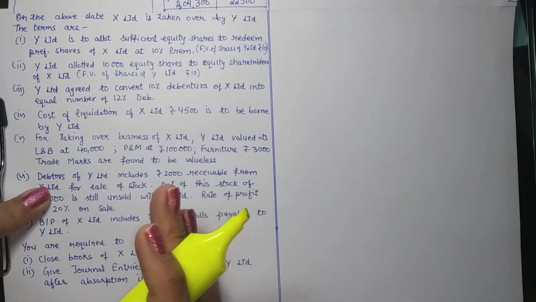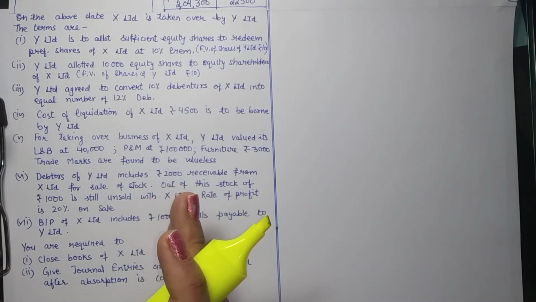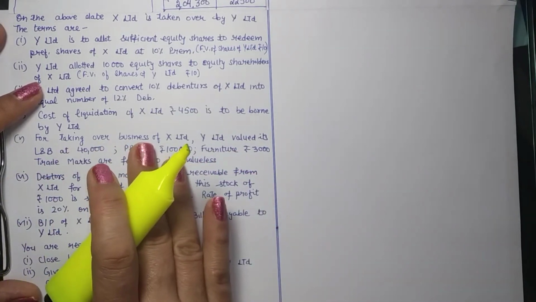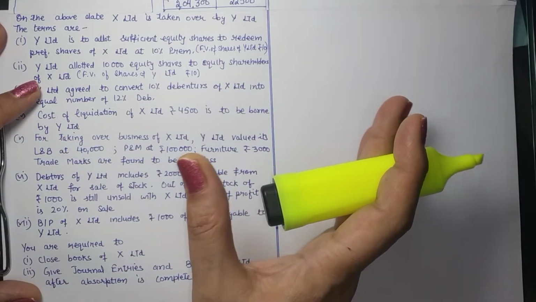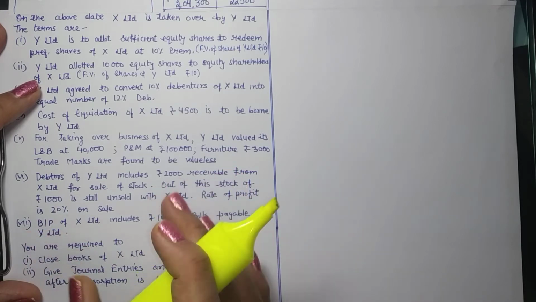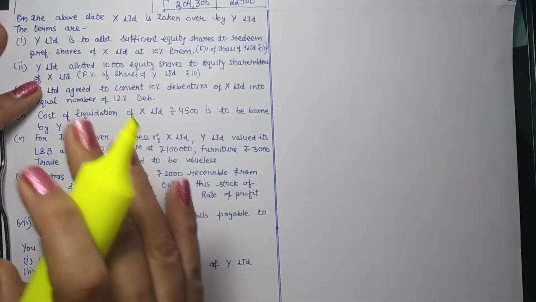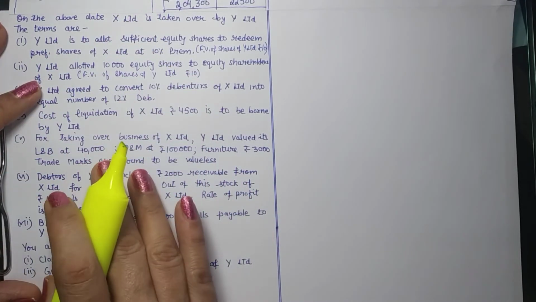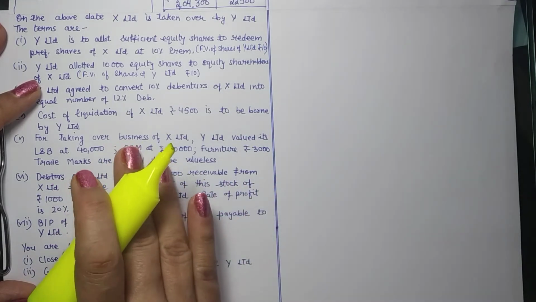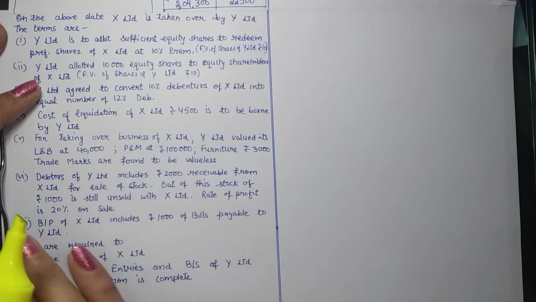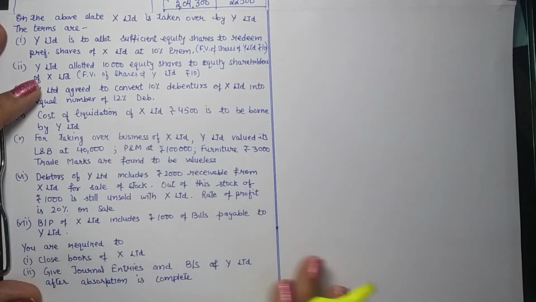So for purchase consideration or for X Limited books, this point is meaningless because once X Limited transfers its assets to Y Limited against a purchase consideration, which is clearly mentioned above, they are not at all bothered how much is recorded by Y Limited in their books. So this is for Y Limited to do. So in the books of X Limited, this point is irrelevant.